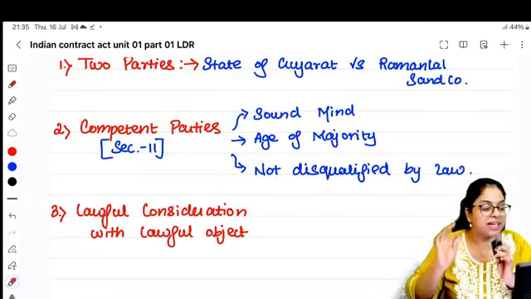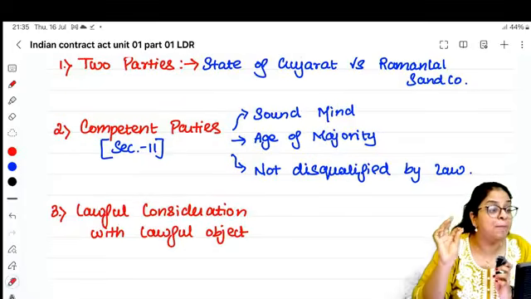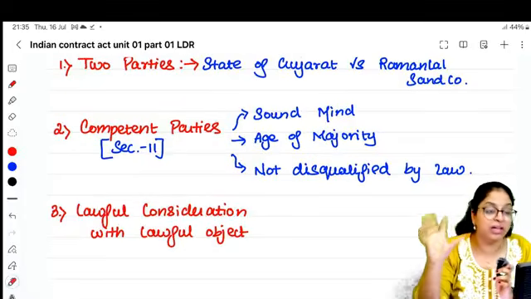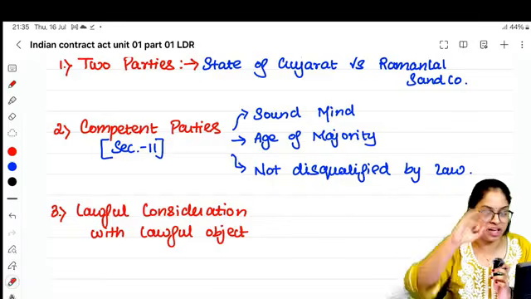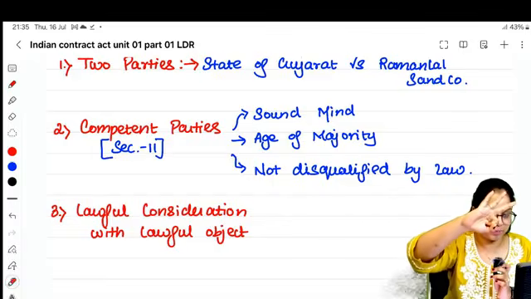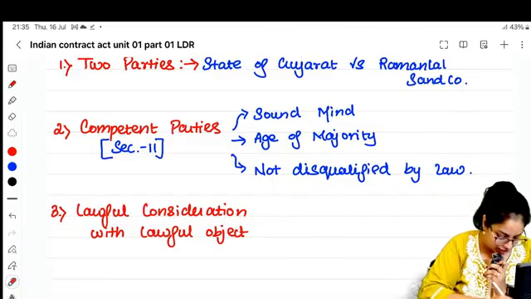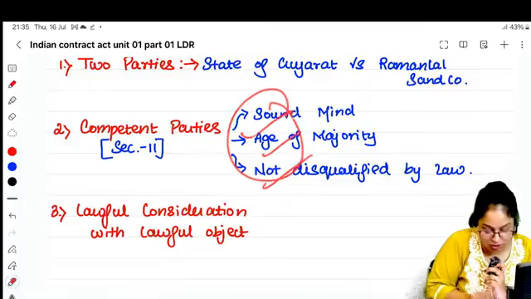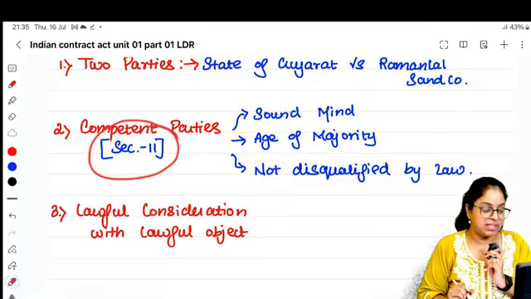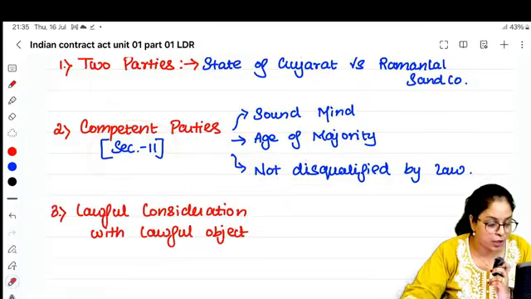ரெண்டாவது, கான்ட்ராக்ட்ல என்டர் பண்றவங்களுக்கு கம்பீட்டன்சி இருக்கணும், தகுதி இருக்கணும் to enter into a contract. And யாருக்கு கம்பீட்டன்சி இருக்கு? If you satisfy 3 conditions. When will you have competency? When you satisfy 3 conditions. அந்த 3 conditions என்னங்கிறது எதுல கொடுத்திருக்காங்க? Section 11. Section 11 talks about capacity to contract, competency of parties to enter into a contract.